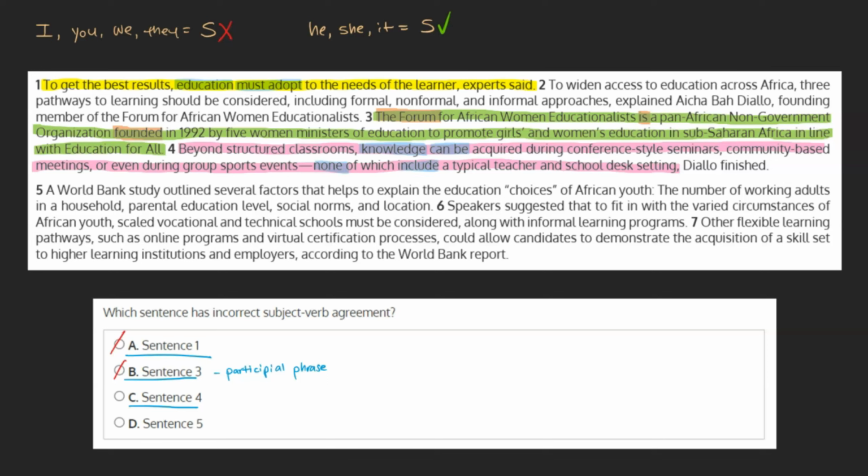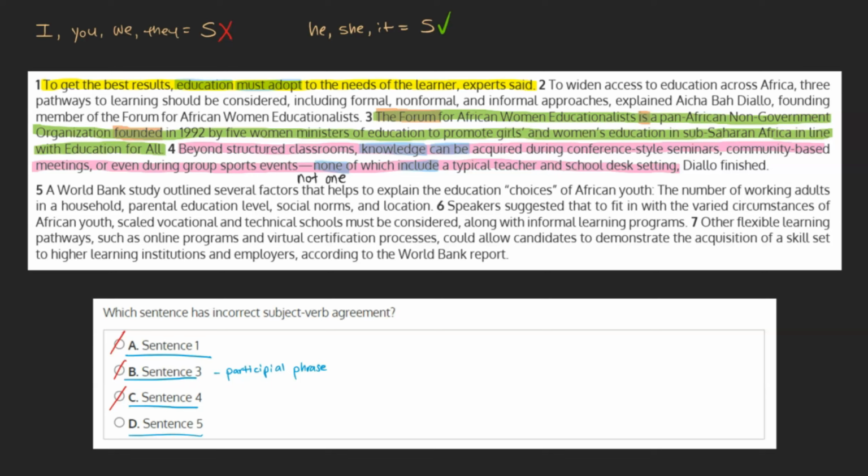Although none is technically a shortened version of "not one," oddly enough, grammatically, it can actually be used in the singular or the plural. So in a case like this, it is considered grammatically correct to match none with a plural verb. Based on this, we can see that the subject-verb pairings in this sentence are correct, and we can mark this choice off. And D.